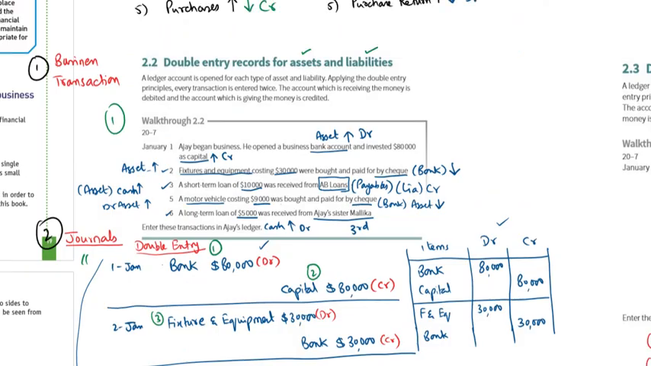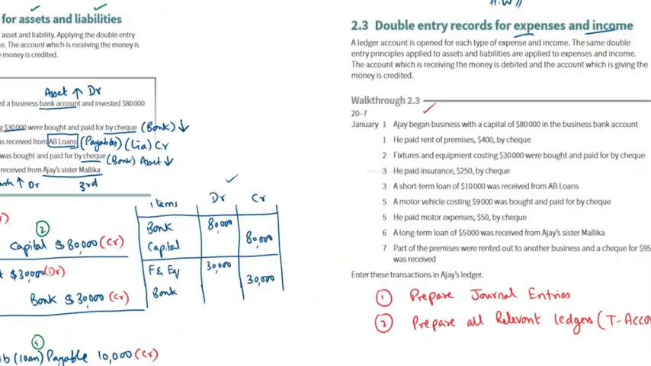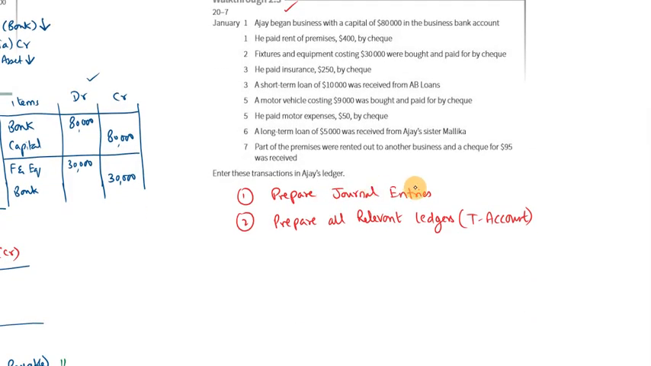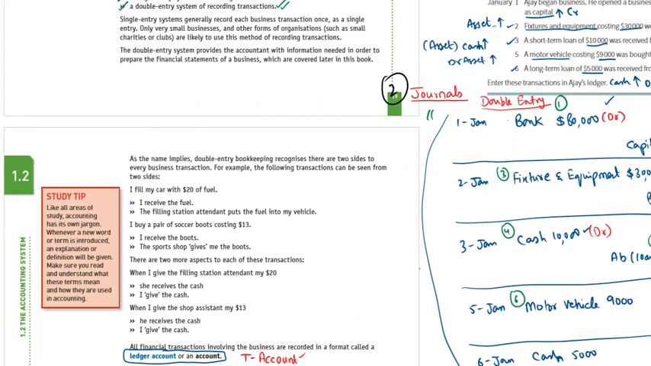Now I'll give you the homework of this question. You prepared journal entries of this business transaction and prepared the relevant ledgers, that is T accounts. Now you have to prepare the trial balance. So you have to work on it. Okay, now we will move further.